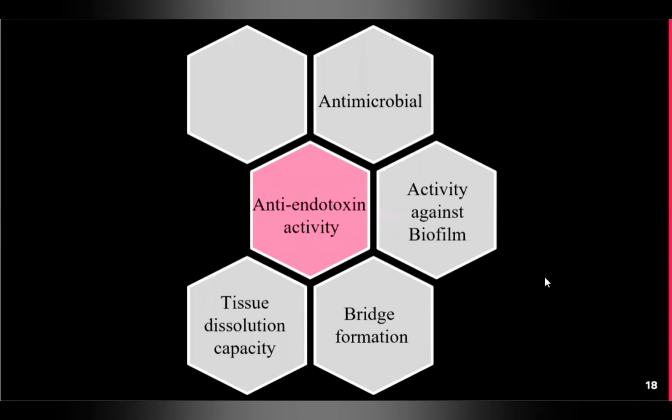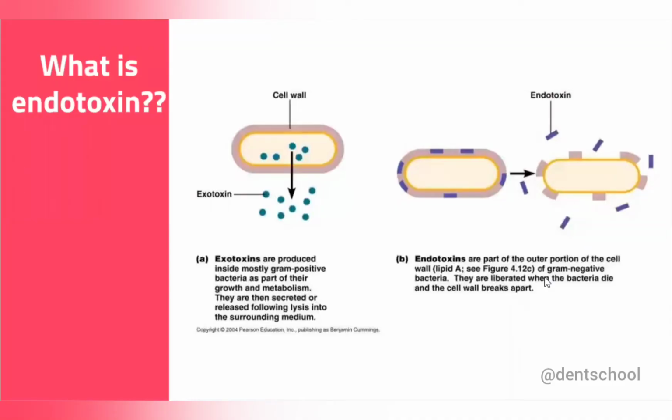Now the next is the anti-endotoxin activity of calcium hydroxide. Before we talk about the anti-endotoxin activity, we need to know what endotoxin is. I personally get so confused between exotoxin and endotoxin. Exotoxin is released by gram-positive bacteria. They are present inside the cell, and upon lysis they are released into the outside environment.